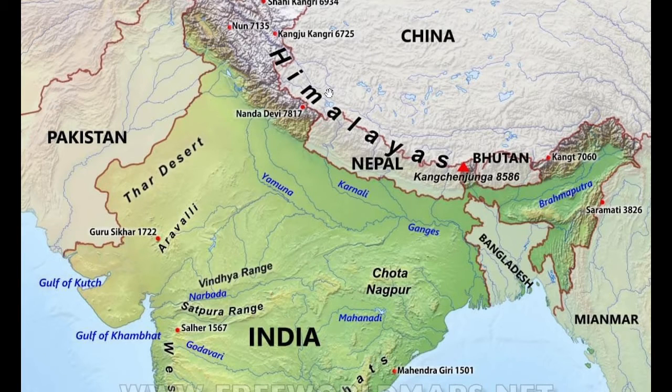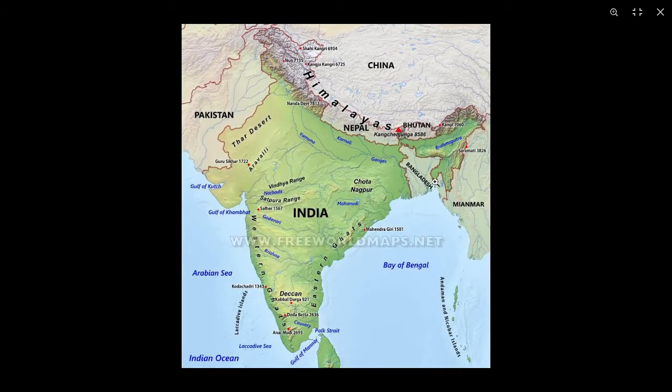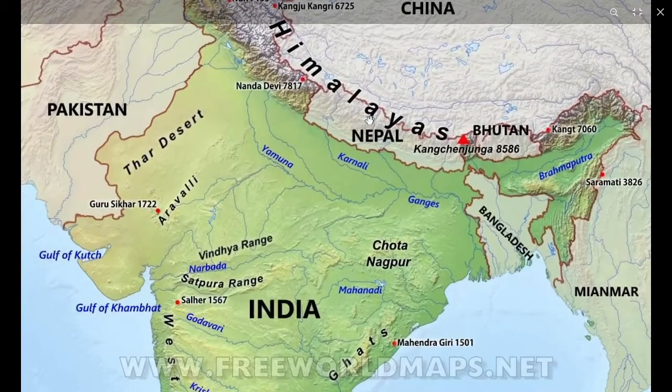The Himalayas are formed due to the compression of the Tethys sediments between the Indian plate and the Eurasian plate. This is very important: the Himalayas are formed due to increasing pressure and temperature between the Indian plate and the Eurasian plate, and fold mountains are formed. The Himalayas are a type of fold mountains.